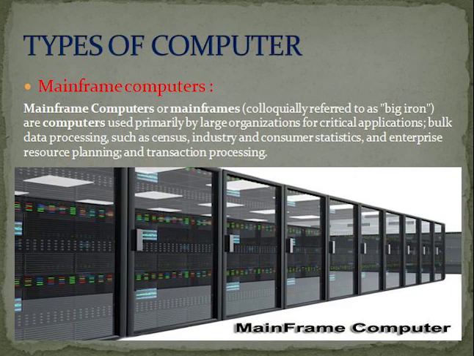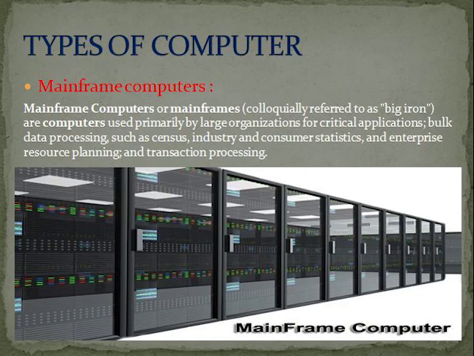Mainframe computers, or mainframes, colloquially referred to as big iron, are computers used primarily by large organizations for critical applications, bulk data processing such as census, industry and consumer statistics, enterprise resource planning and transaction processing.